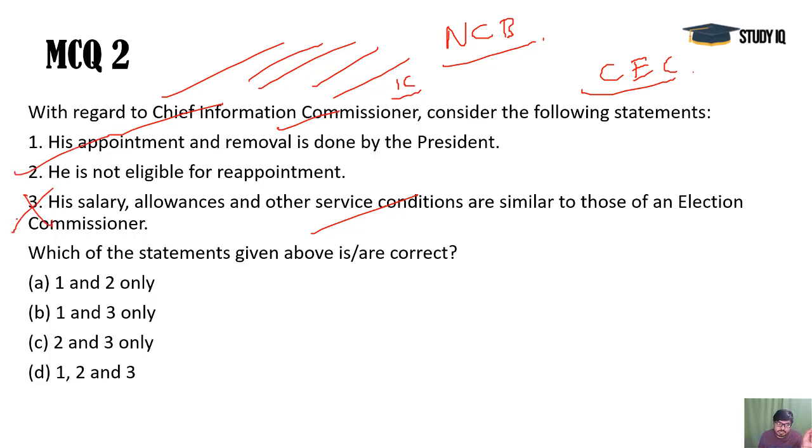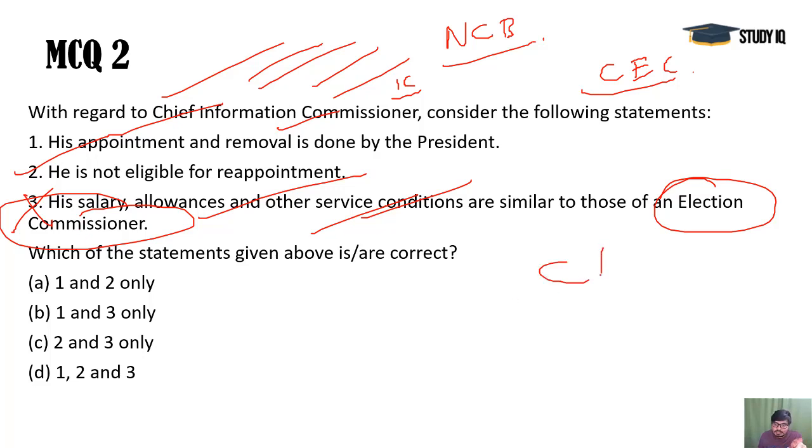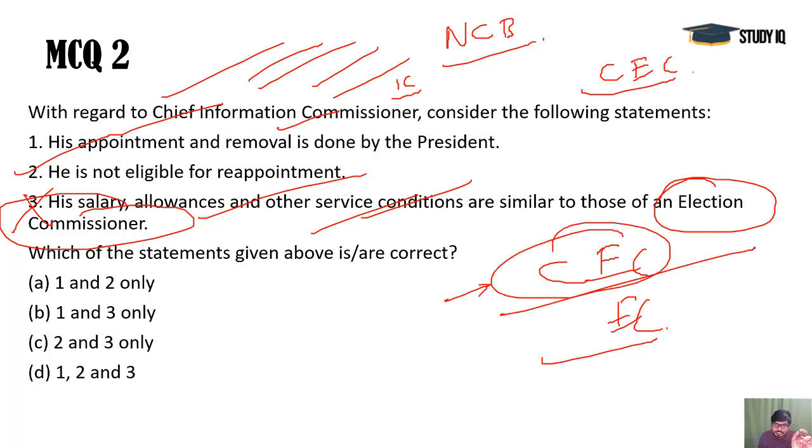Third is not correct because it says that salary, allowances and other service conditions are similar to the Election Commissioner. No, it is the Chief Election Commissioner. There is a difference between the CEC and the ECs. There is a huge difference in some conditions, like appointment and removal. The removal of the CEC is very difficult because, as I told you, a special plus absolute majority would be needed in both houses, but not in the case of election commissioners.